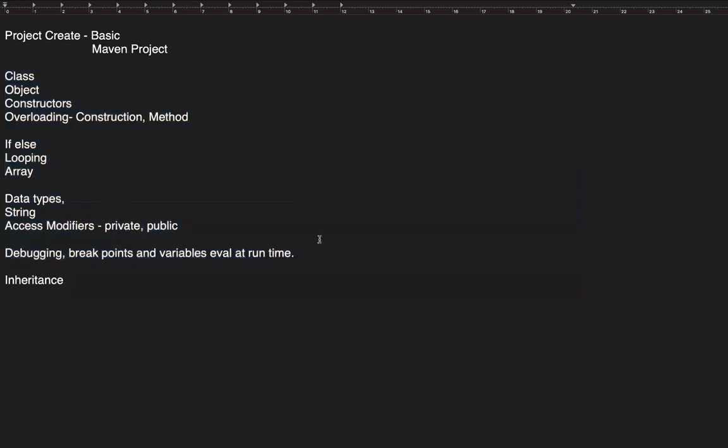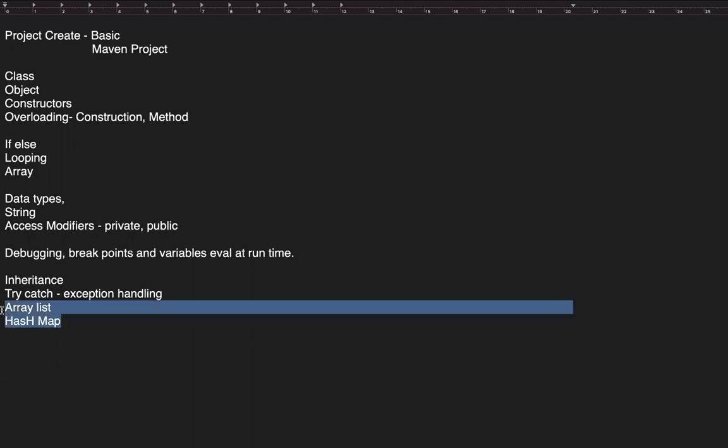So we have done this much. Now today we are going to do something about inheritance. I'm going to introduce what inheritance is. Then I'm going to introduce try catch, also called error or exception handling. And then I'm going to talk about something called array list. And probably if time allows, then I'm going to talk about hash map. Because without these concepts, again, you will not understand many things which we'll do in automation.